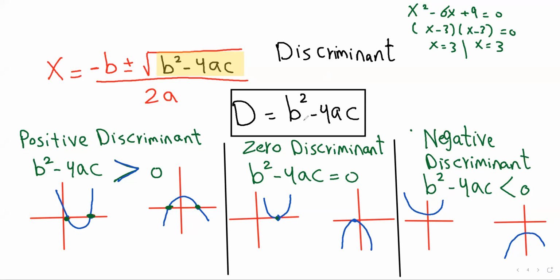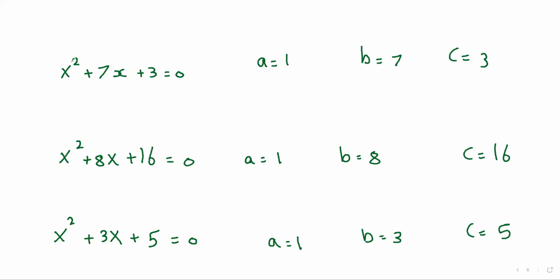So here, once again, we have three cases: the first case, positive discriminant; the second case, zero discriminant; and the third case, negative discriminant. I want to determine the type of the two roots of the three equations I have here. The first equation is x squared plus 7x plus 3.